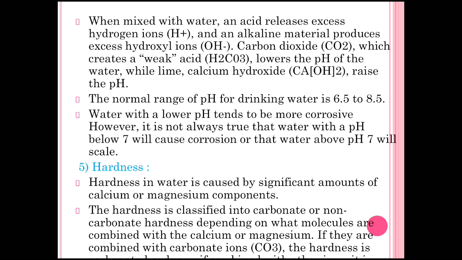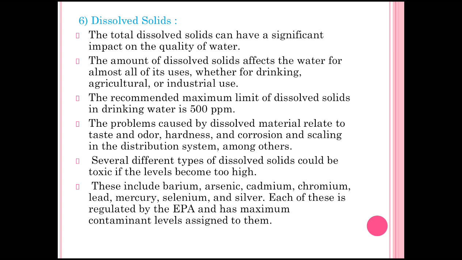Now the next factor is hardness. The hardness in water is caused by a significant amount of calcium and magnesium compounds. Hardness is classified into carbonate and non-carbonate hardness, depending on what molecules are combined with the calcium or magnesium. If they are combined with the carbonate ion CO3, it is carbonate hardness, also called temporary hardness. Hardness caused by hydroxide or anything other than carbonate is called permanent hardness.